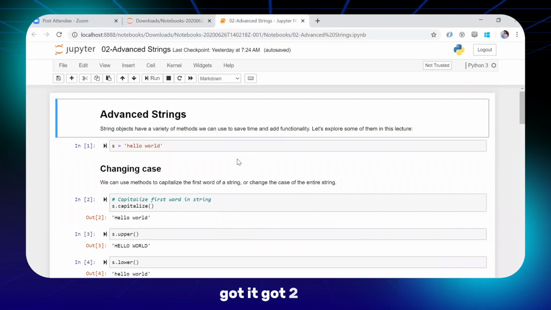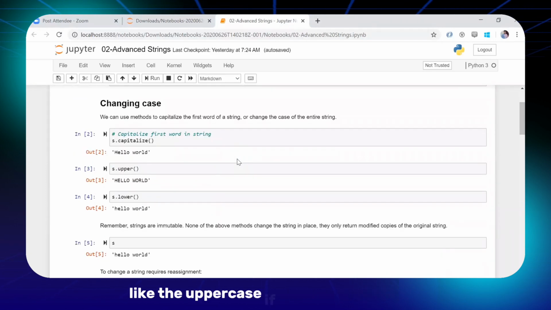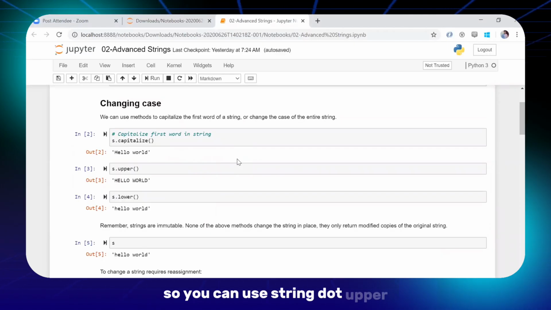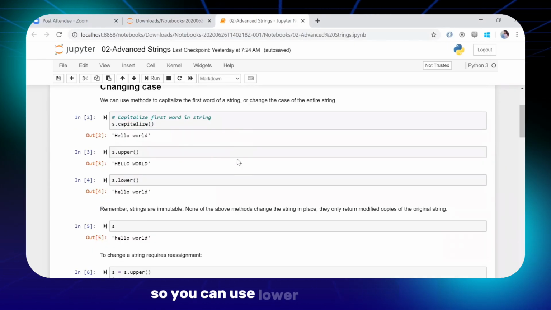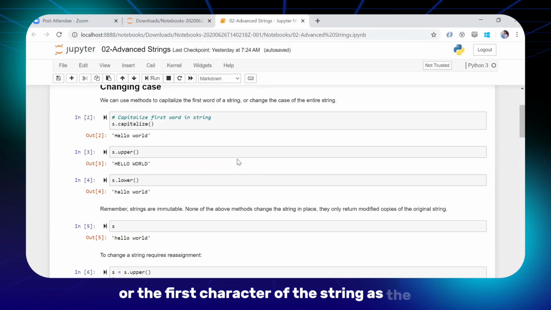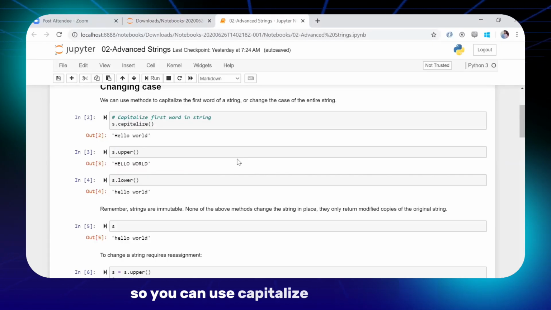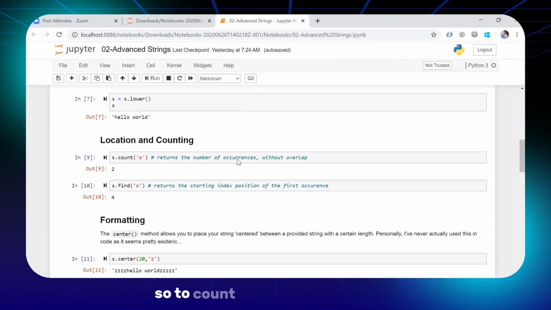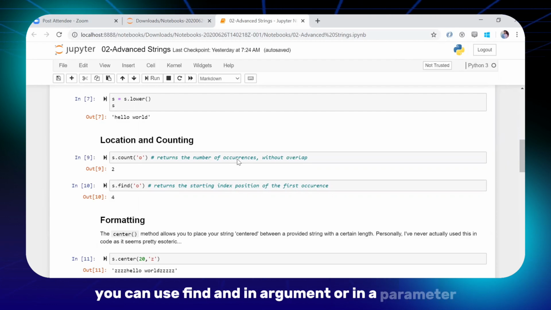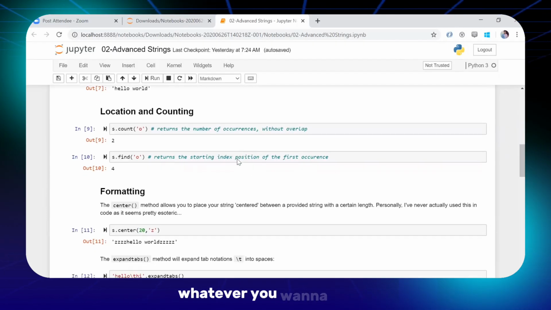Okay, got it. Now there are some advanced functions in the string, though they are very basic ones. Like uppercase: if you have to convert, you can use string dot upper. If you have to use lower, you can use lower. If you want to make the first character of the string a capital letter, you can use capitalize. To count how many times a particular character has occurred in a string, you can use count. To find the index position of a particular character in the string, you can use find, and in the argument you pass the character you want to find.